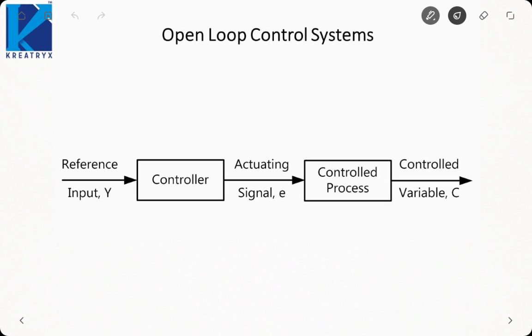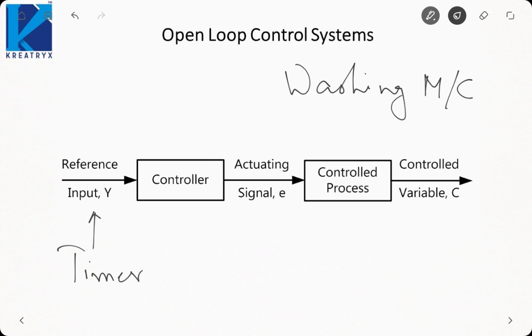Suppose there is a washing machine. In a washing machine, I put some clothes into it and set the timer, and the output will be clean clothes. Sometimes there may be some stains remaining on the clothes. My washing machine does not care about how many stains are remaining. It will never check that. It will only work for the time that you have set. In that time, if the clothes are cleaned, fine. If they are not clean, then also fine.